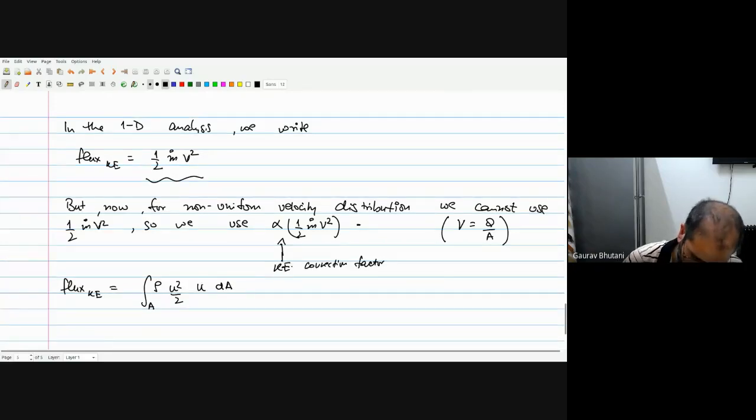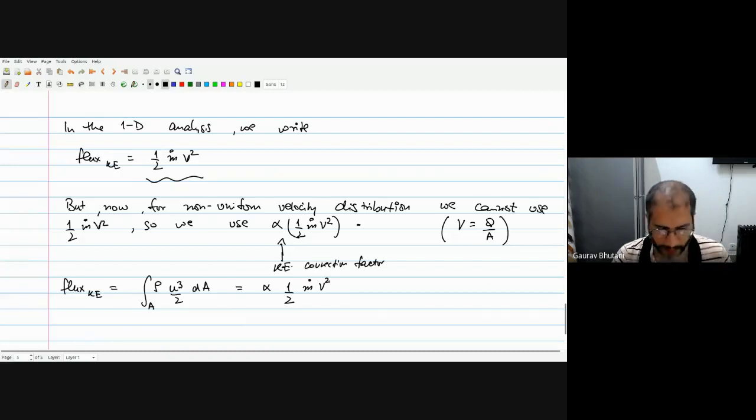Okay, so this becomes u cube. You equate this to alpha times half, and then you have m dot, and this is v square. Right, so this is some sort of a definition of your kinetic energy correction factor alpha.